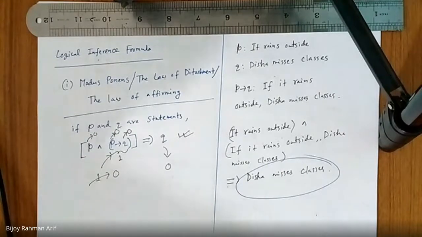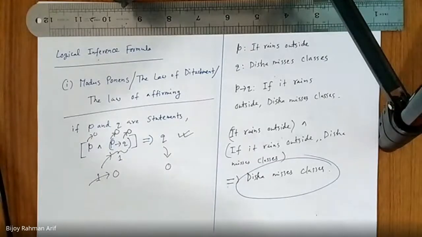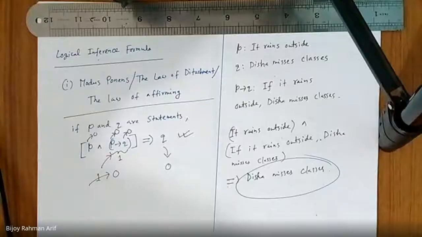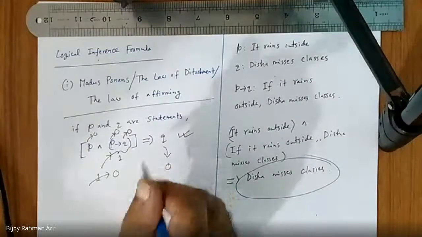Then the final result is whatever is on the right hand side of the implication. That implication is true. It is a tautology, right? And you can prove it. We have proved it.